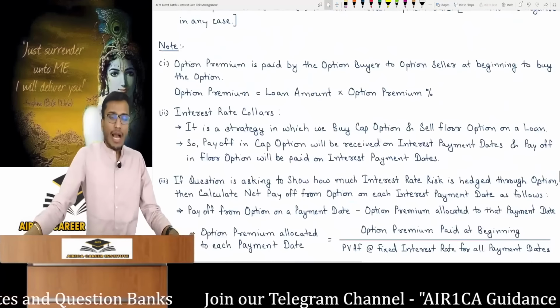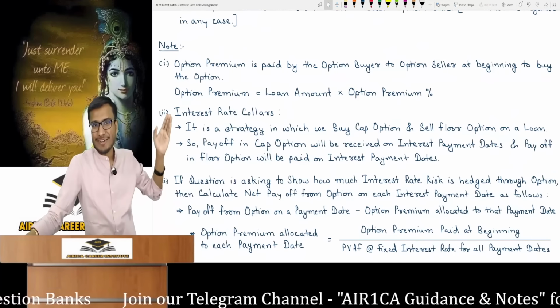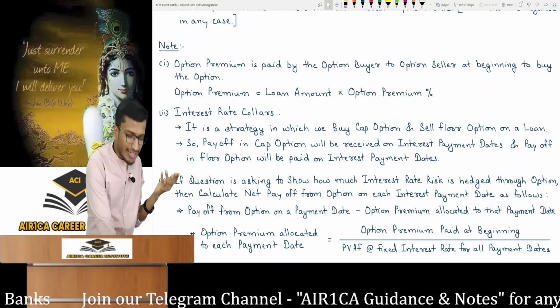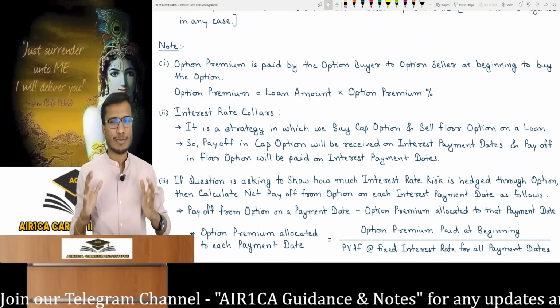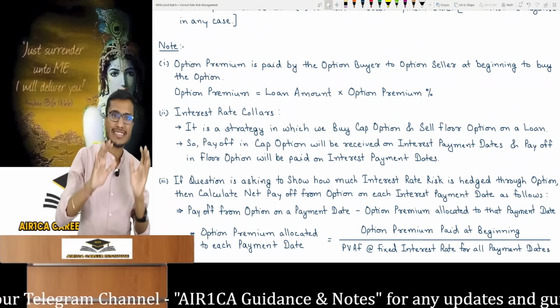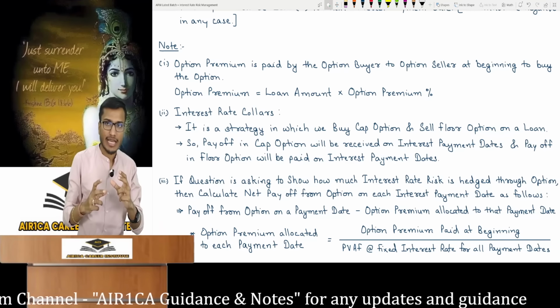Alright, next. Now there's another note. I've explained one note. Now look at the second one. It's a very simple note related to the question I just explained, interest rate collar and all the things. Within options, we have interest rate guarantee, cap option, floor option. There's a bit more, but this is the last bit and you'll understand it. Explained interest rate guarantee, cap and collar options.